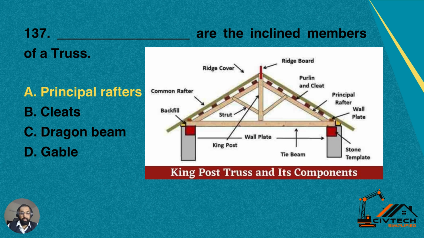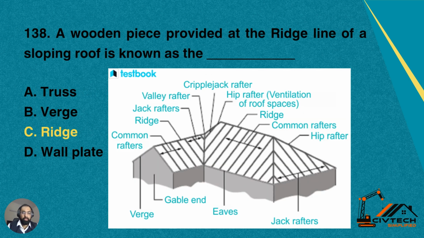You can see number A, principal rafters, number B, cleats, number C, dragon beam, number D, gable. So you can see beam is not inclined. So principal rafter, yes, it is the correct option. Number A, you can see the principal rafter. It is inclined, and it is the main member. So option number A is correct for this question.